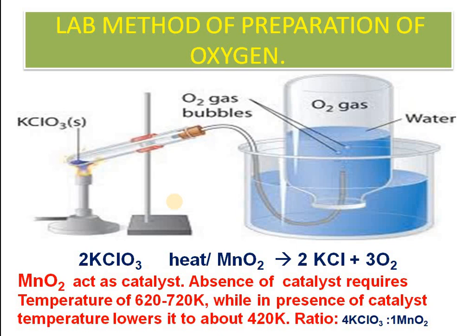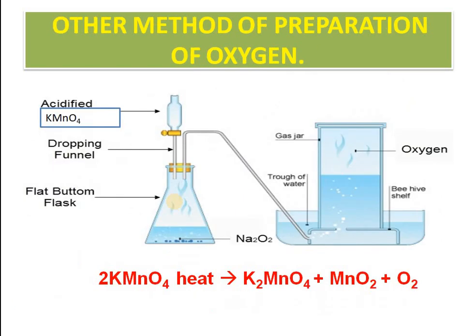Okay, so that we should be clear. And it's heavier than air basically, and it is paramagnetic in nature because of electrons present in the antibonding molecular orbital that you have studied in class 11. Now, this is also the second method of KMnO4 heating. Also, we are able to get that oxygen gas. The byproducts formed are MnO2 and K2MnO4. K2MnO4 is also known as potassium manganate.